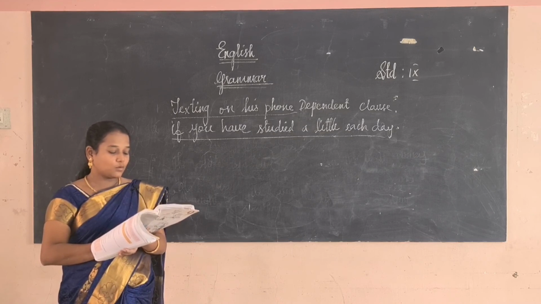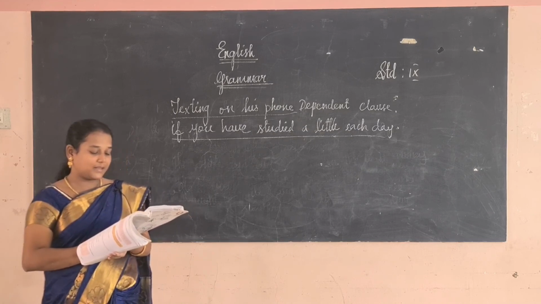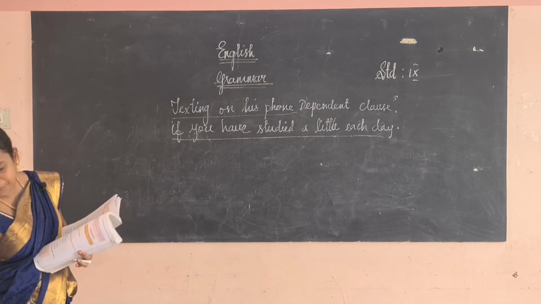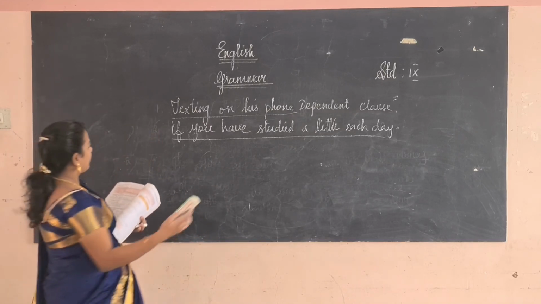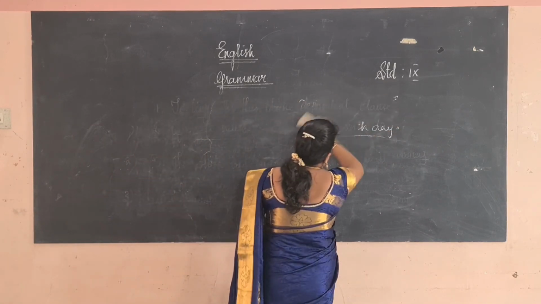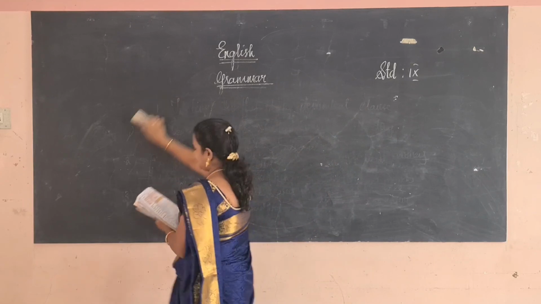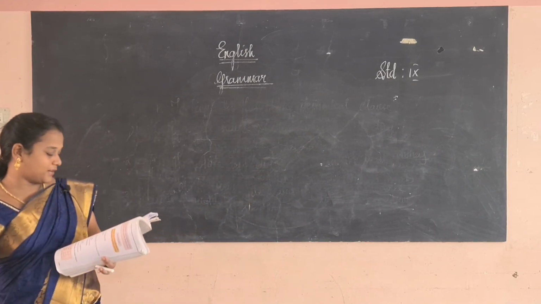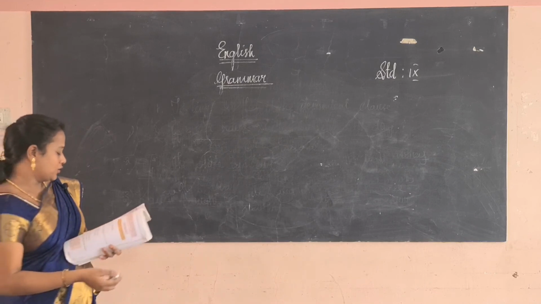I would like to order coffee dash tea. I would like to order coffee instead of tea. There they have given the prepositions: instead of, instead from, instead to. So instead of.